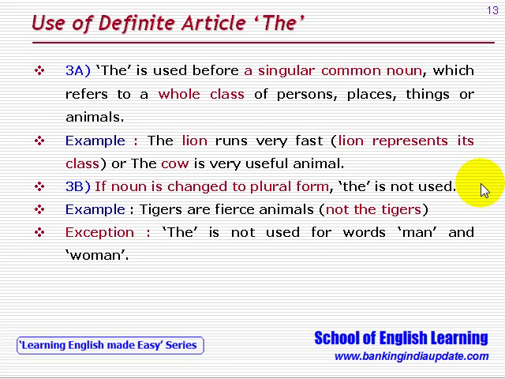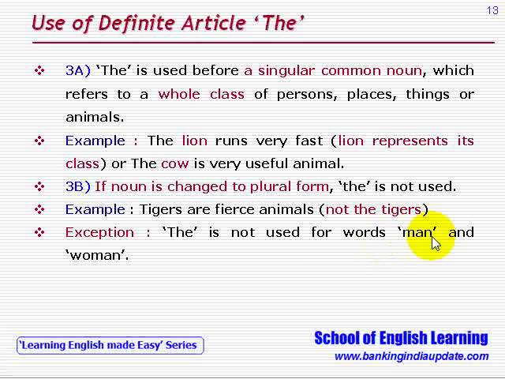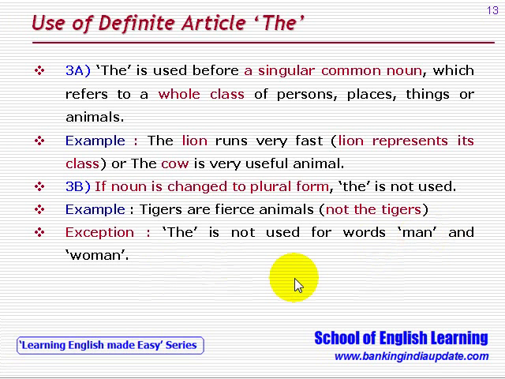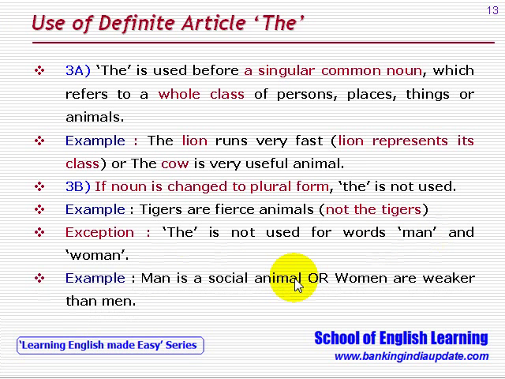Here is an exception also. The is not to be used for the words man and woman. Like this, man is a social animal. So here the has not been used in spite of the fact that it is singular. Similarly, women are weaker than men. So here it is plural, but the is not used here also. So this is an exception.